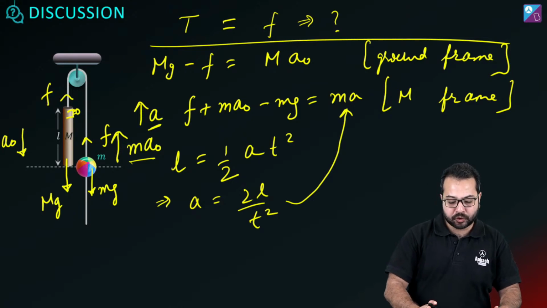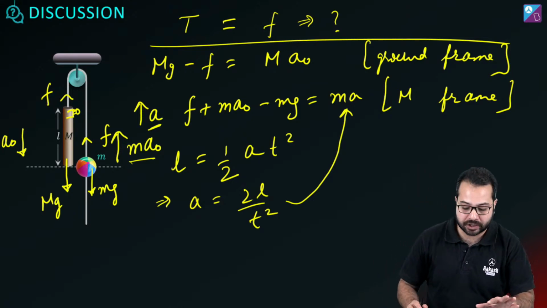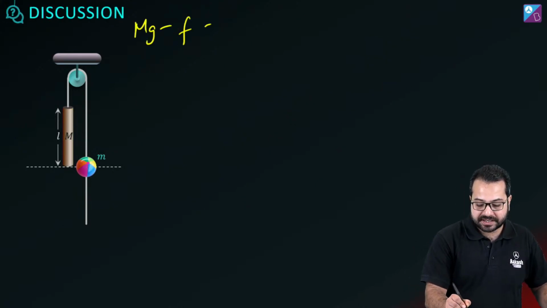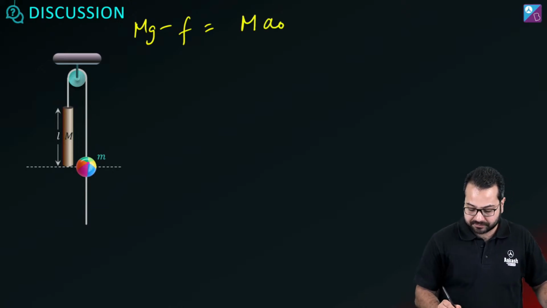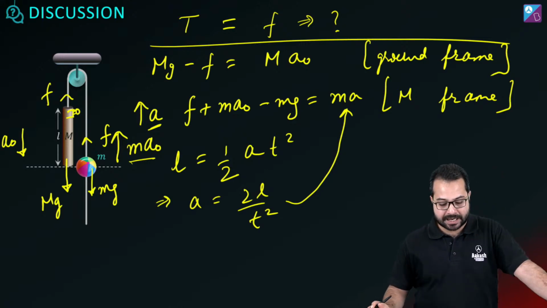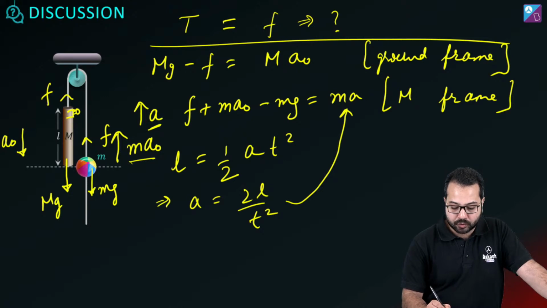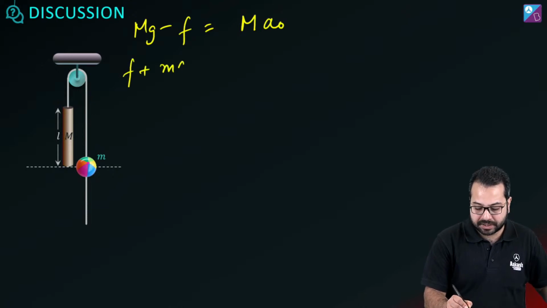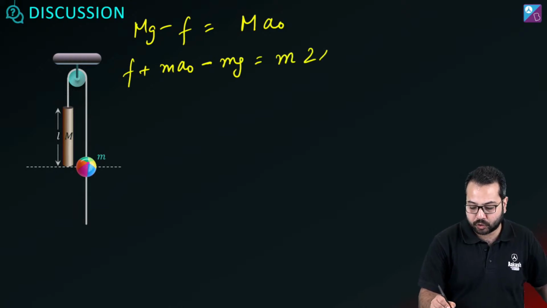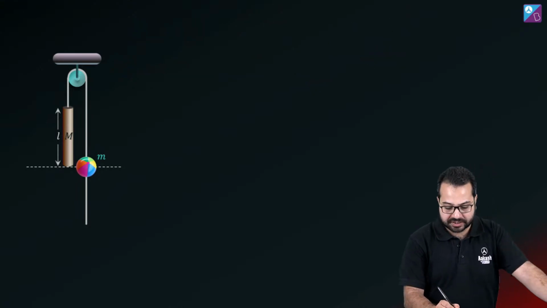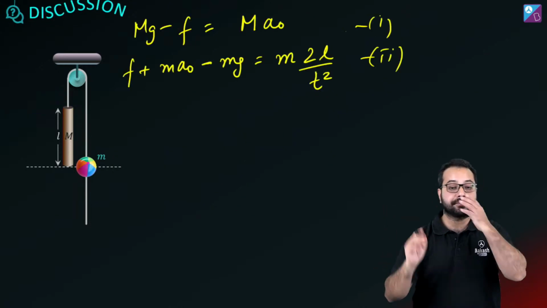If this is clear, I'm going to go to the next slide and write down the equations and solve it. So mg minus f is equal to m into a naught. And the second becomes f plus m a naught minus mg is equal to m into 2L upon t square. So this is equation number 1. This is equation number 2. Let me check this equation once. Yes. Is this clear?